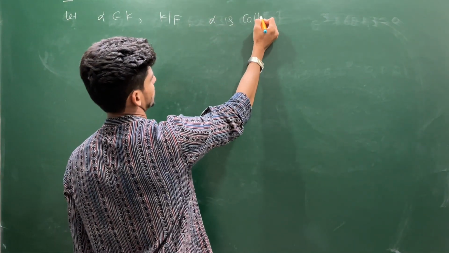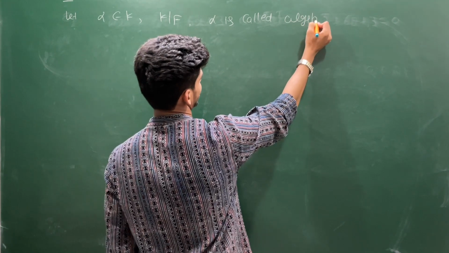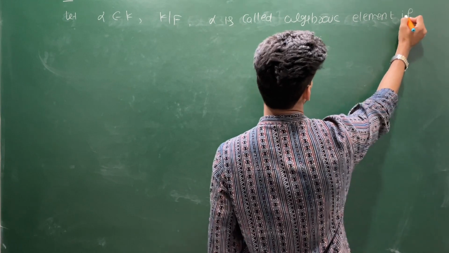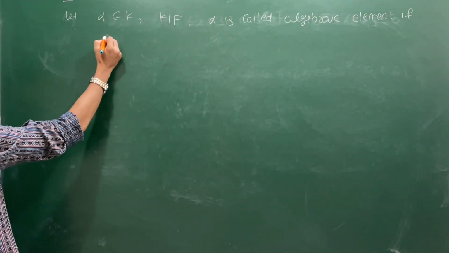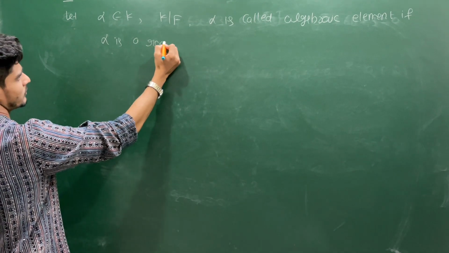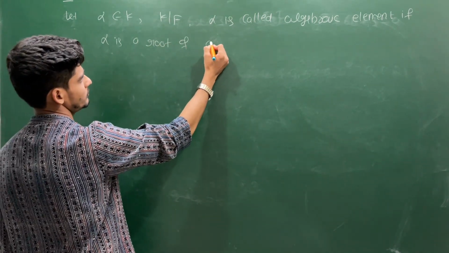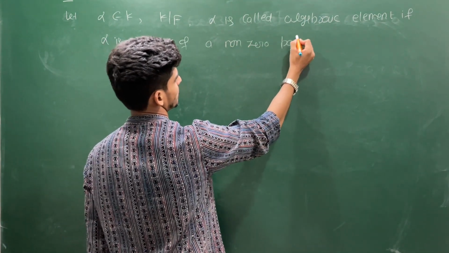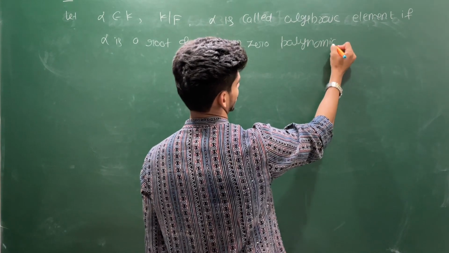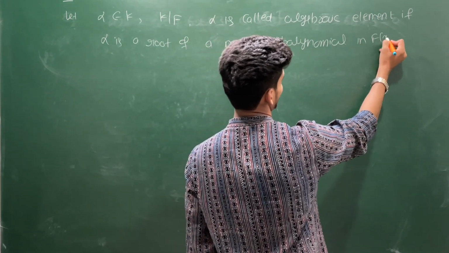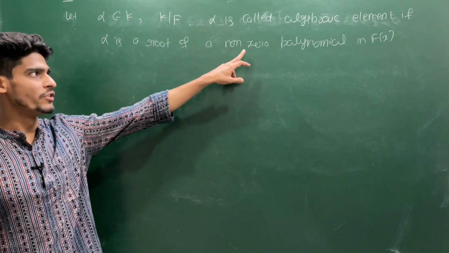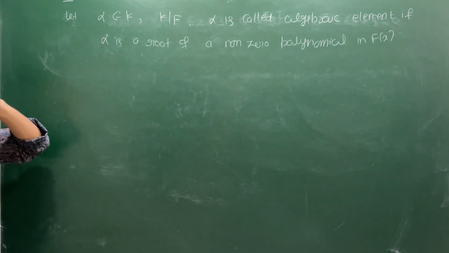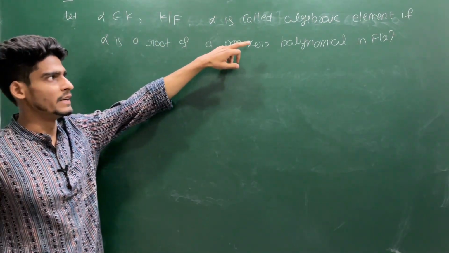Alpha is called an algebraic element if alpha is a root of a non-zero polynomial in F[x]. In F[x] means the coefficients of that polynomial are coming from the field F. So this is a definition for the algebraic element that we have already given in the real analysis part.